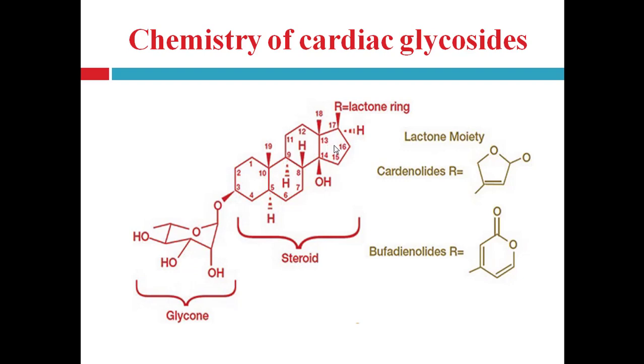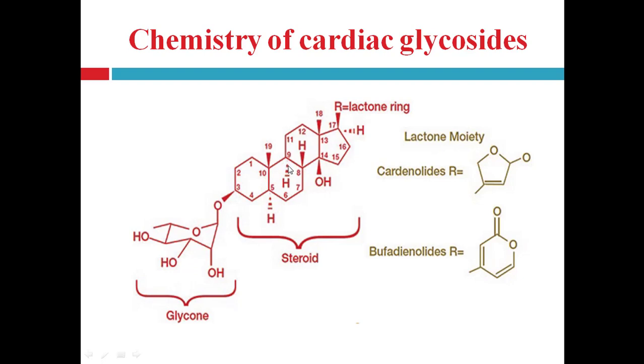Especially in digitalis glycosides, the AB and CD ring fusion is cis fusion, whereas B and C, the middle two rings, have trans configuration. So this is a very important fusion of the rings. AB and CD are cis fused while the BC rings are trans fused.